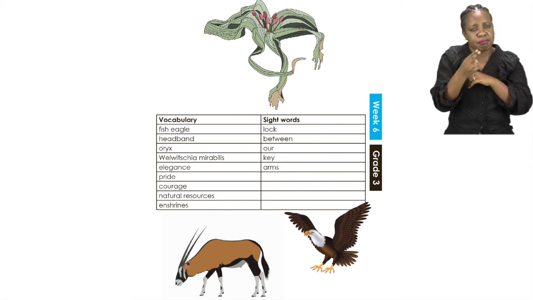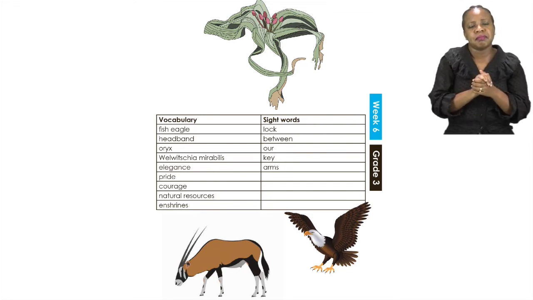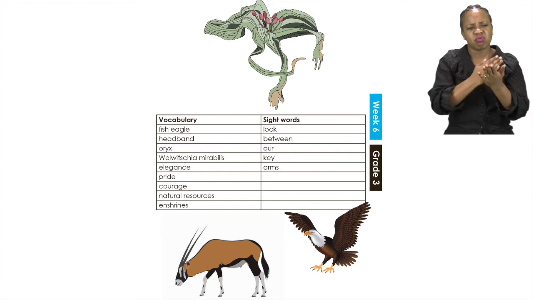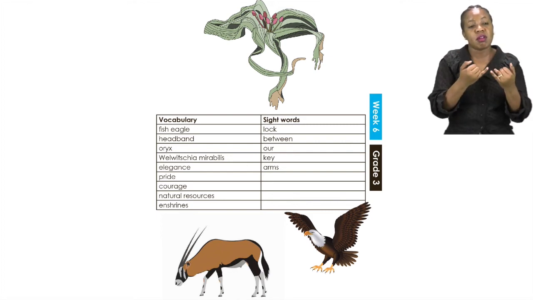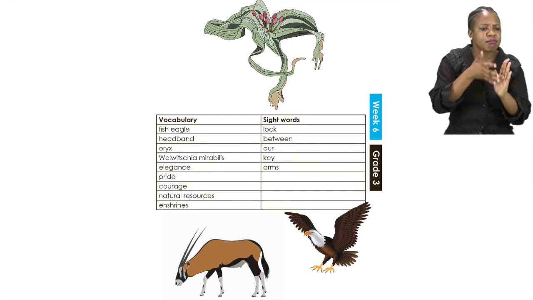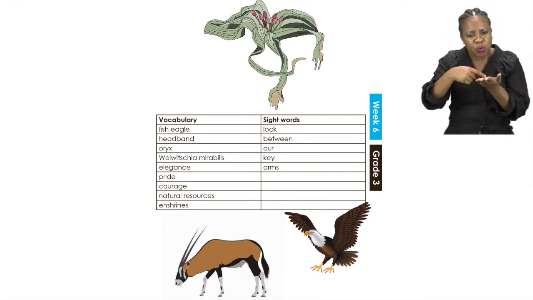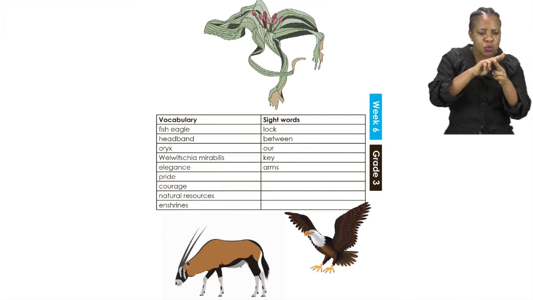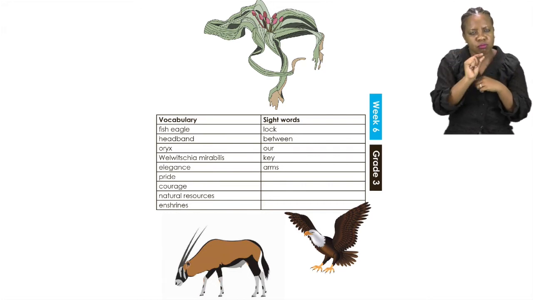And lastly, the word enshrines means that there is a symbol or an image to that idea. Now that we know our new vocabulary words, let us try and use them throughout the week, making sentences and reading them as well. Practice, practice, practice, my dear friends.